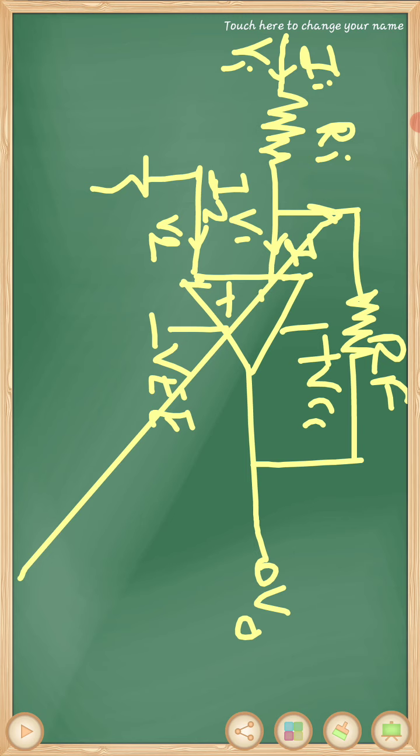Okay, here V1 input, the current flowing through it is I1. Here the current flowing through the feedback resistor is IF. Okay, this IC is the 741 IC. This figure shows an inverting operational amplifier built using an operational amplifier and two resistors. Okay, using one operational amplifier and two resistors.